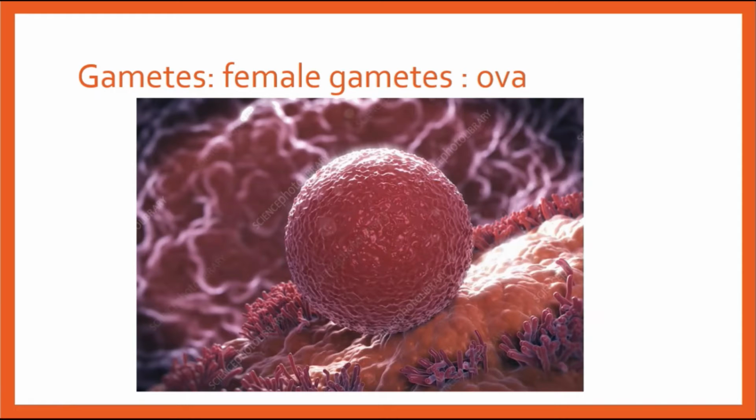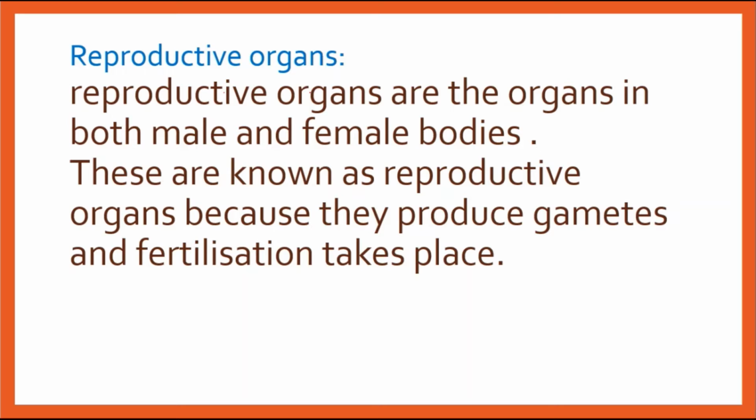When it comes to the ovum, we don't have certain parts given, but we should know that we have a nucleus in this. This should be produced by something, no? So let's see what they are. Those are known as reproductive organs. Reproductive organs are the organs in both male and female bodies. They are known as reproductive organs because they produce gametes and fertilization takes place.